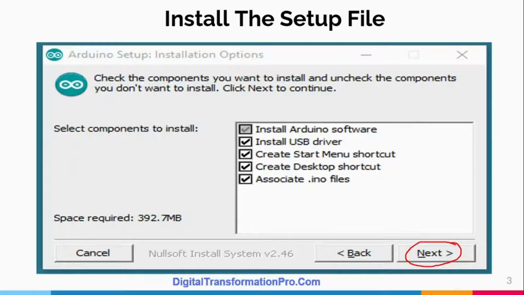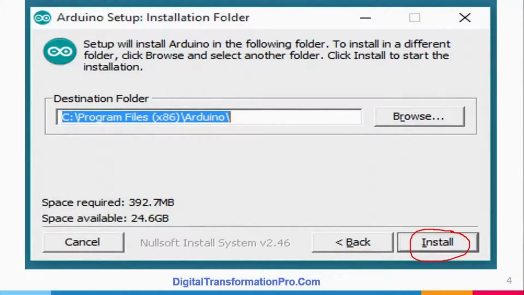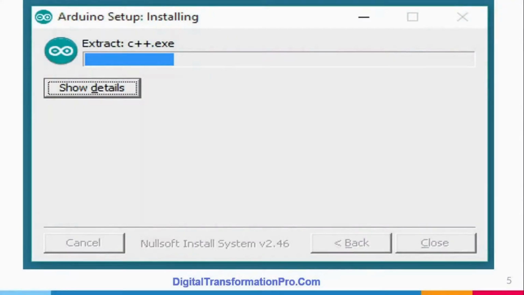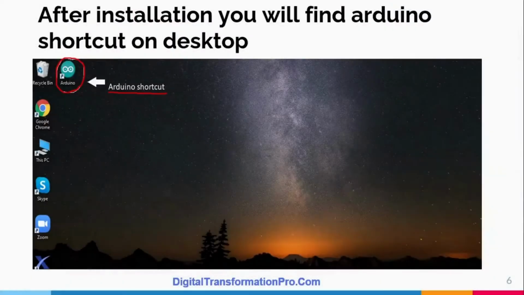After downloading setup file, start installing it simply by clicking next, then install, and here installation starts. After successful installation of Arduino software, finally you will get Arduino shortcut on desktop.